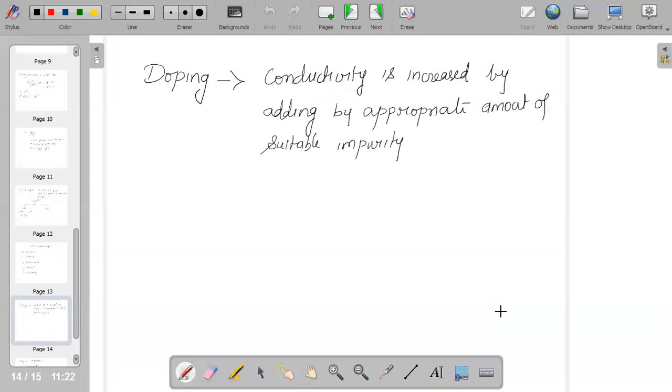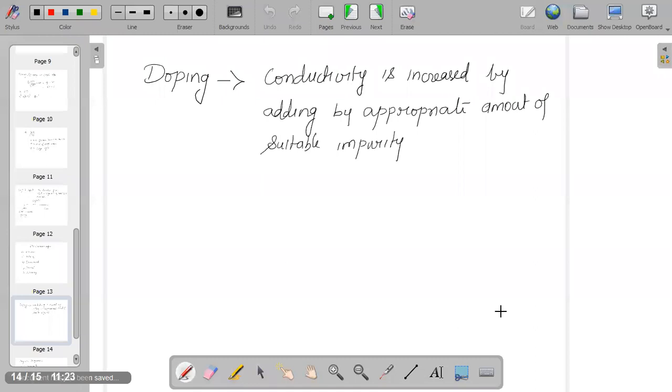When we want to increase the conductivity of solids, conductivity is increased by adding an appropriate amount of suitable impurities. When we add an appropriate amount of suitable impurities, the conductivity increases, and this concept is named doping.